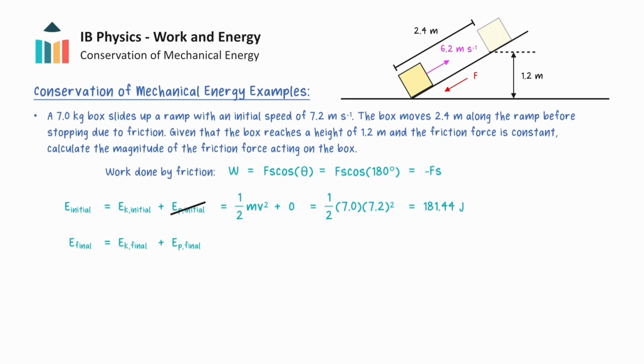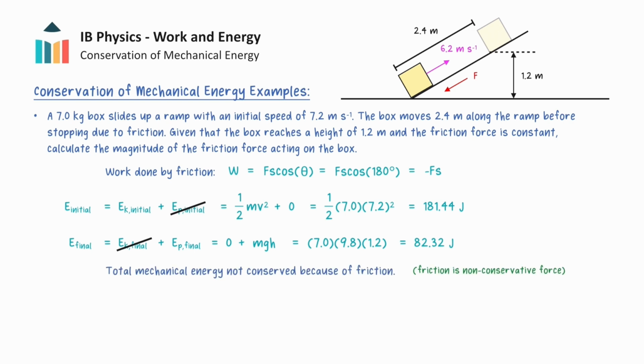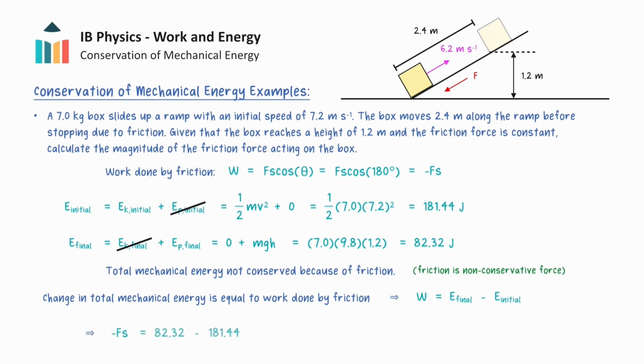When the box stops, there is only gravitational potential energy, which can be calculated as 82.32 joules. Since friction is a non-conservative force, the total mechanical energy is not conserved. Instead, the work done by non-conservative forces like friction is equal to the change in the total mechanical energy. We can now substitute in the expression for the work done by friction, along with the calculated mechanical energies. Finally, the magnitude of the friction force can be determined by dividing the change in mechanical energy by the displacement of the box, 2.4 meters, giving a value of 41.3 newtons.